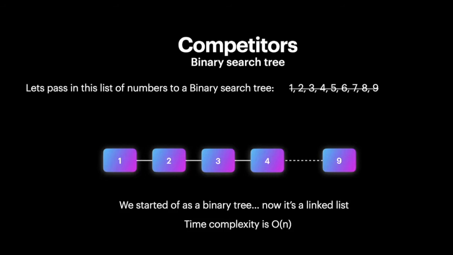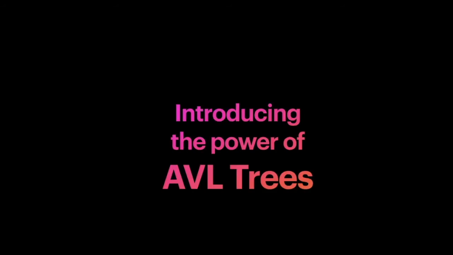We started off as a binary search tree, hoping for a time complexity of log n. However, we ended up getting a linked list, which has a time complexity of O of n. Much, much worse. We intend to fix this limitation. How do we fix it? Introducing the power of AVL trees. Self-balancing. Let's have a sneak peek at how AVL trees compare against our competitors.